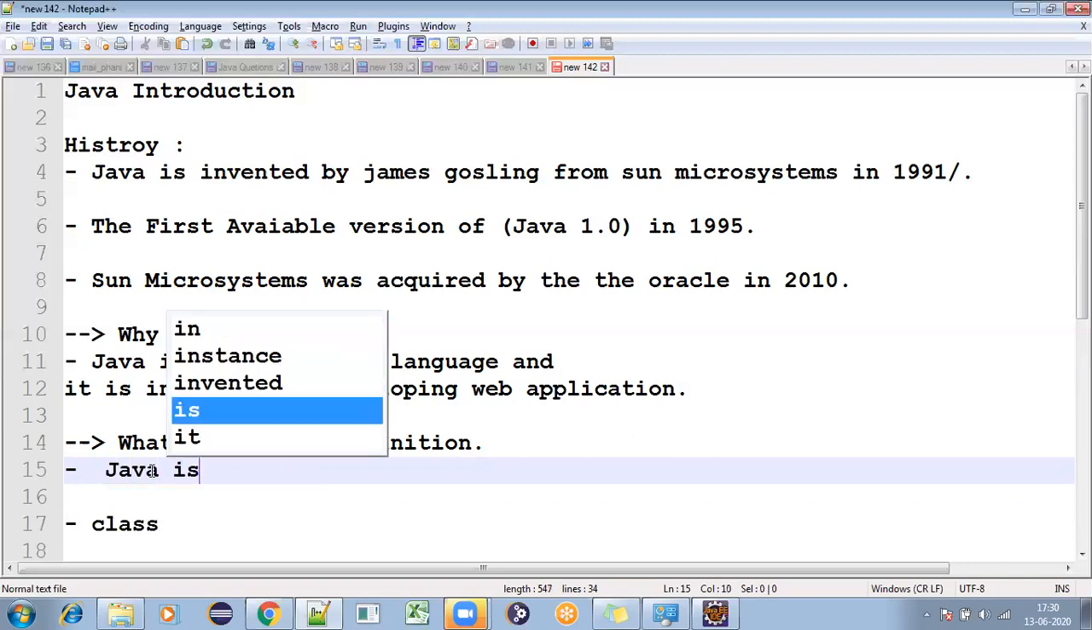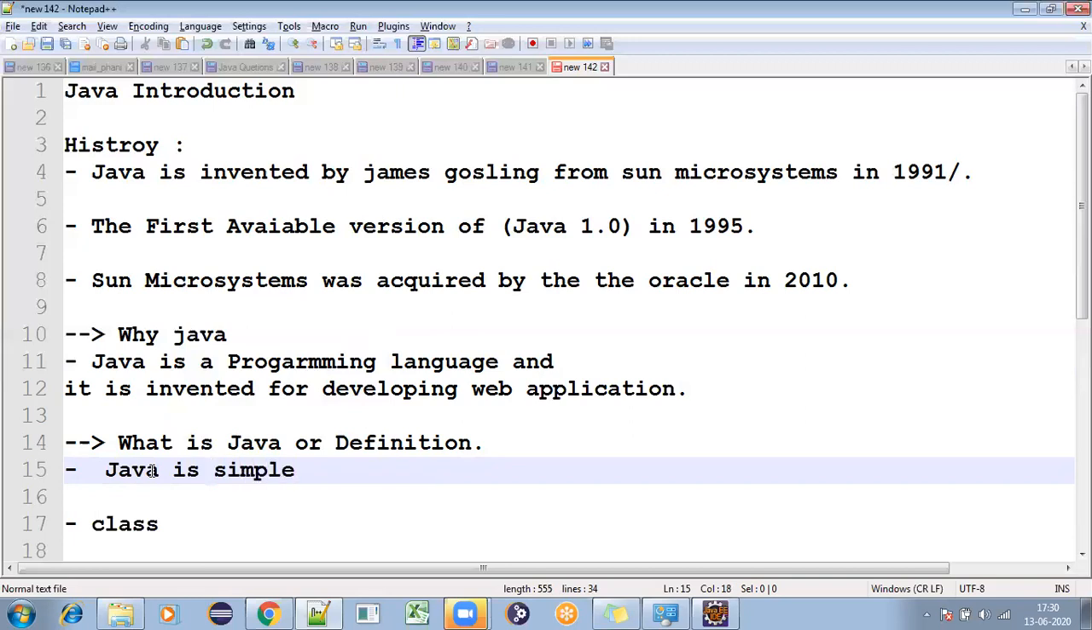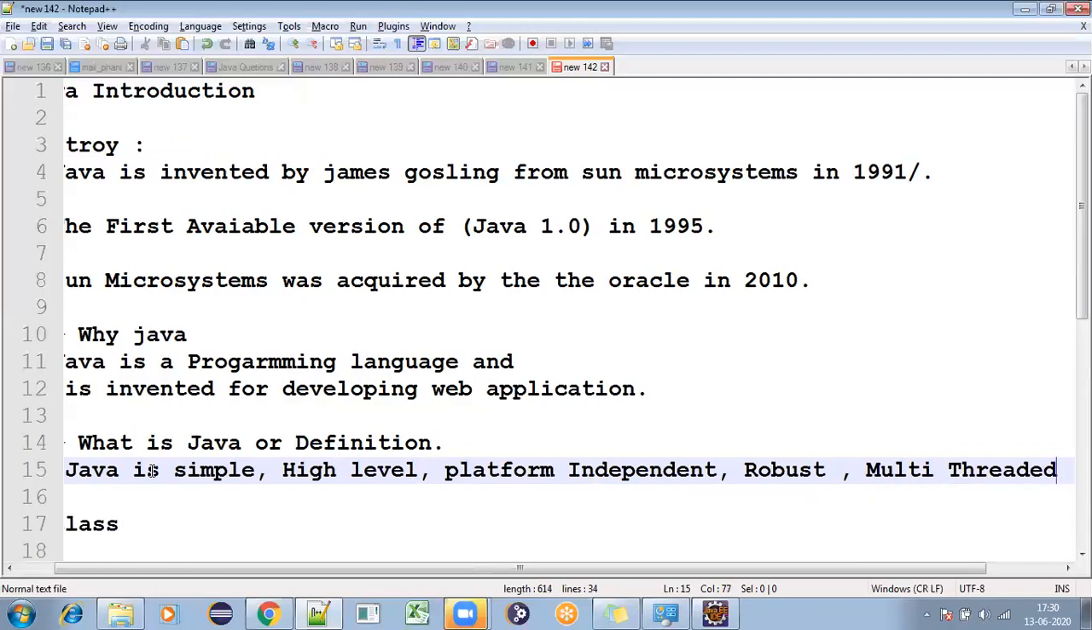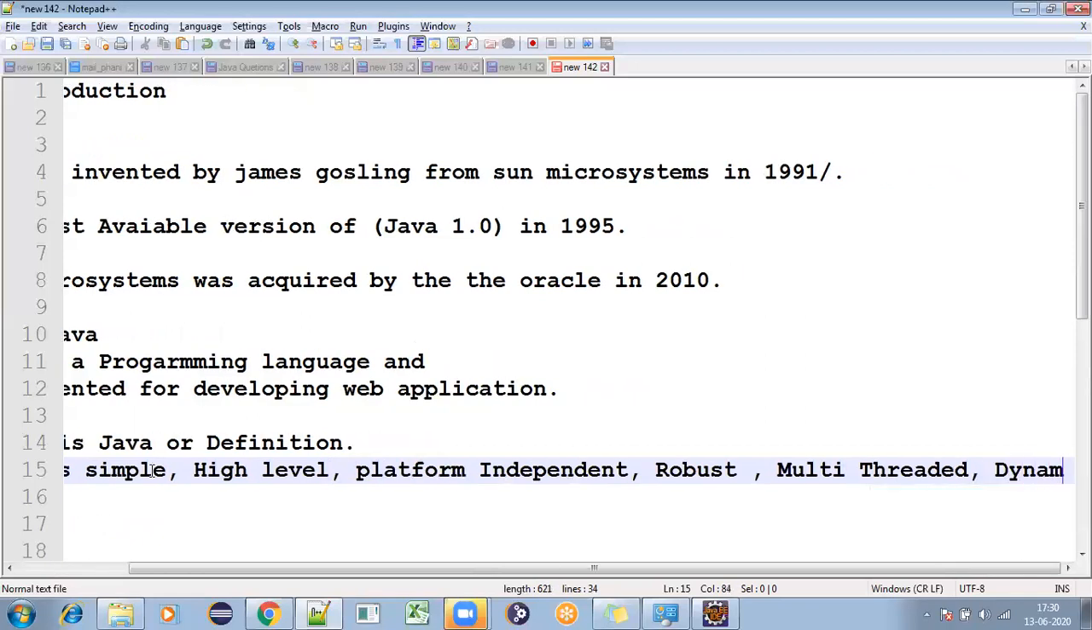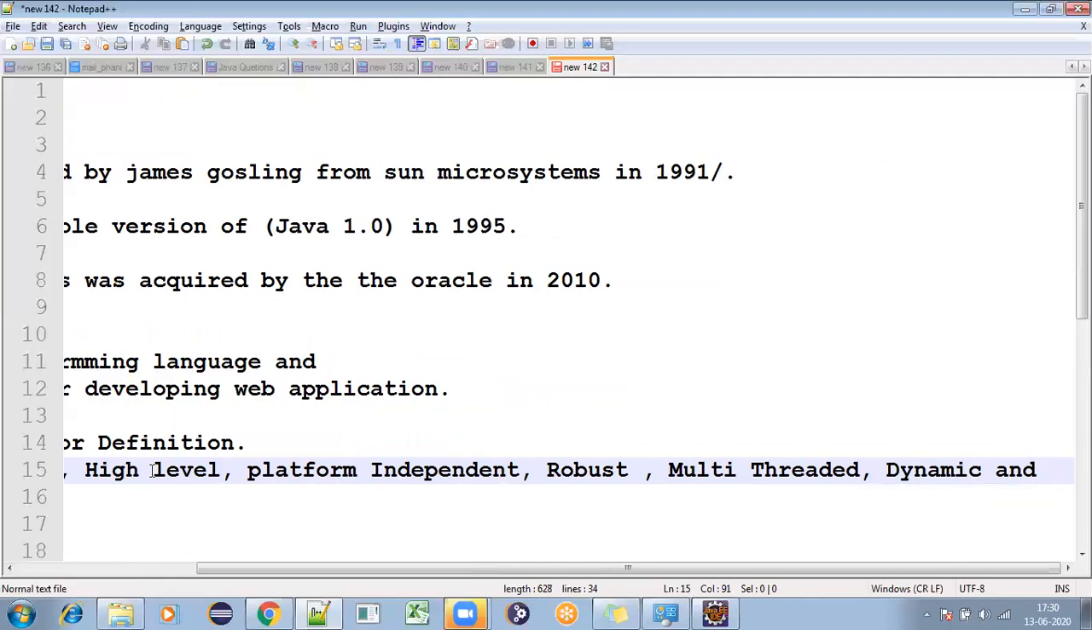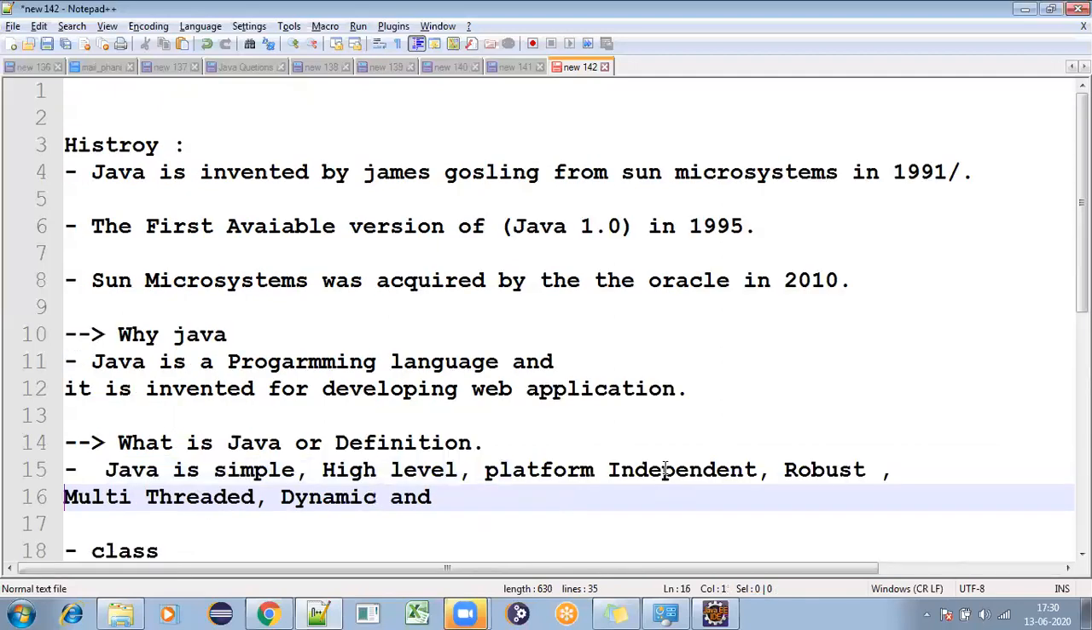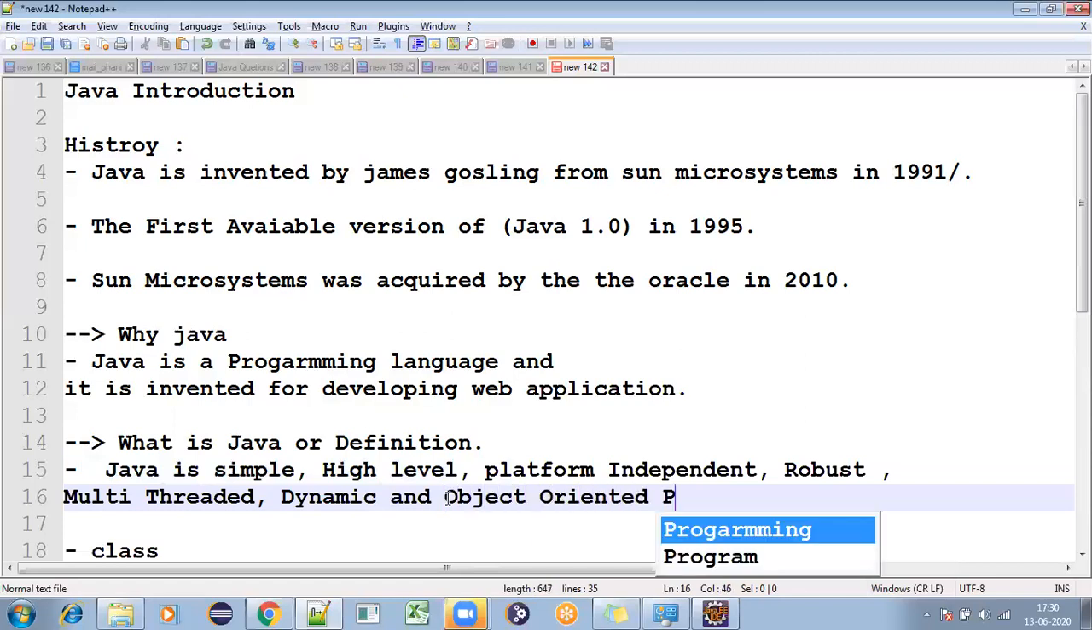So Java is simple, high level, platform independent, robust, multi-threaded, dynamic, and finally you can say object oriented programming language.